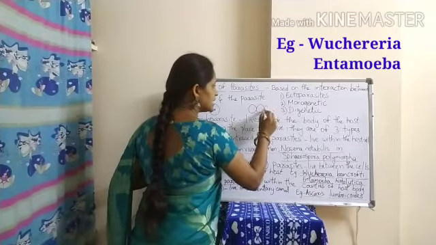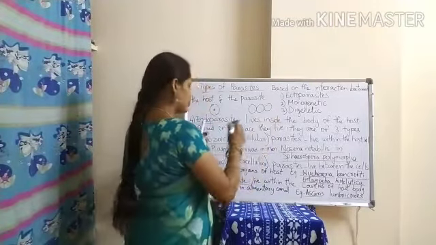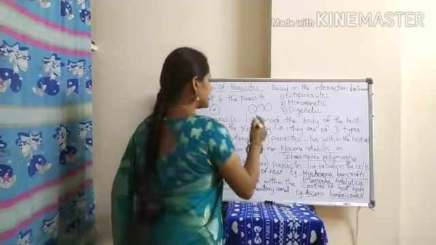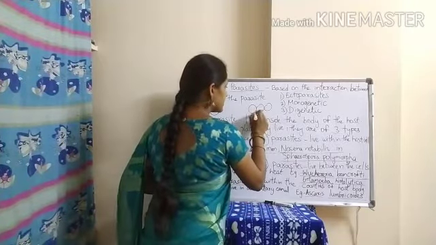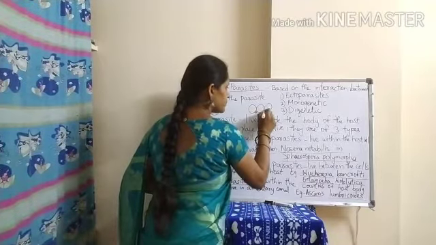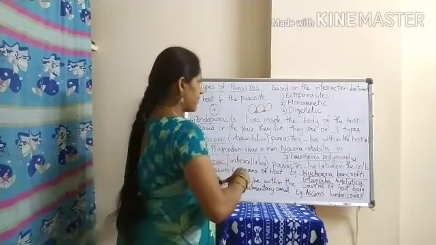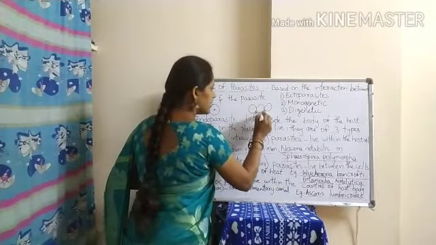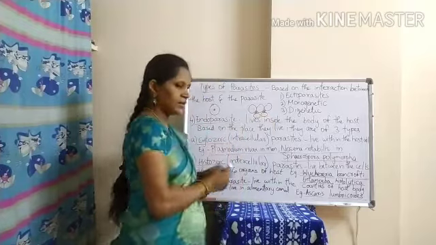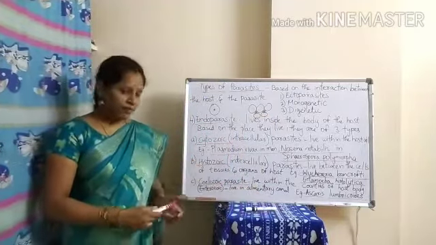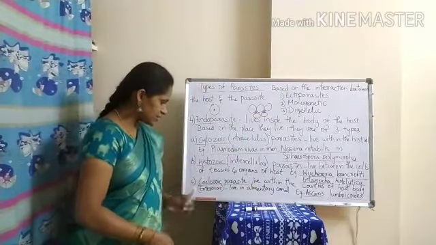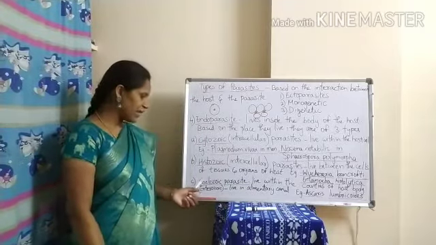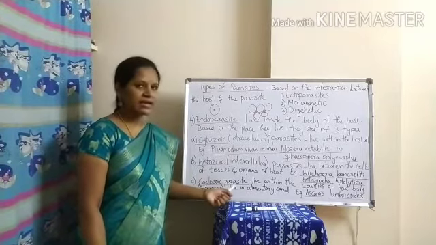A group of cells is known as a tissue. Between the cells they reside like this. Such parasites are known as histozoic parasites.